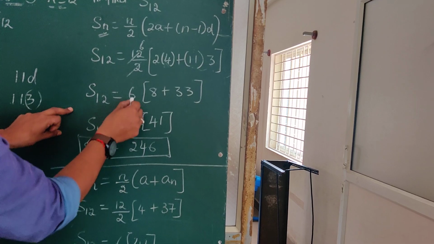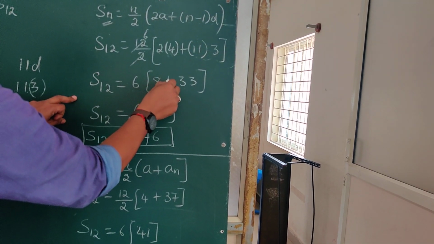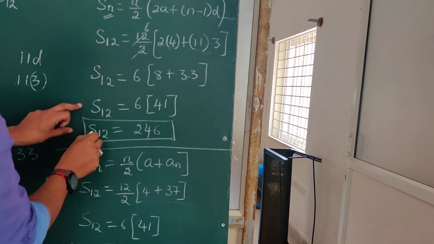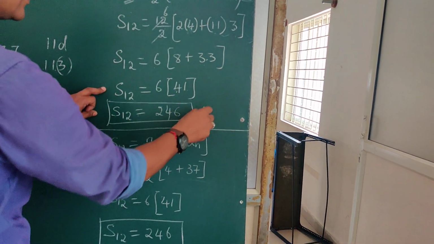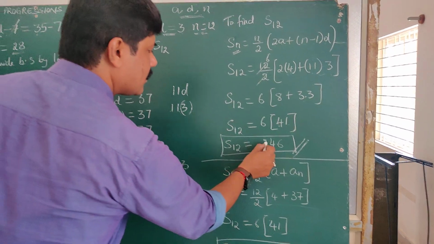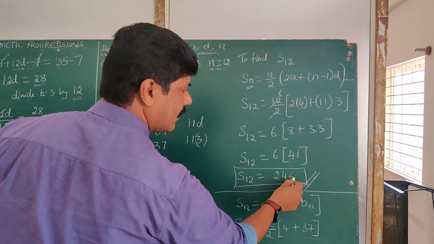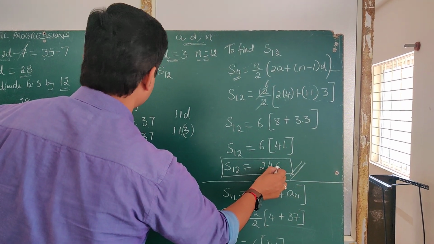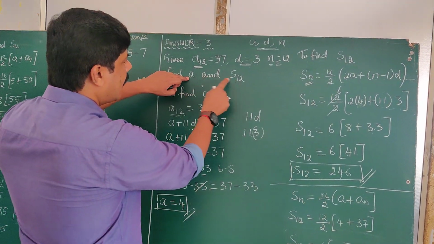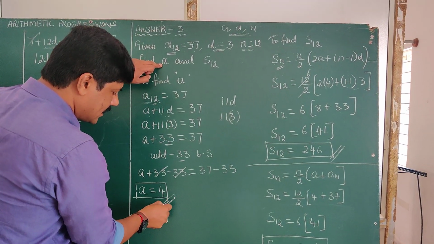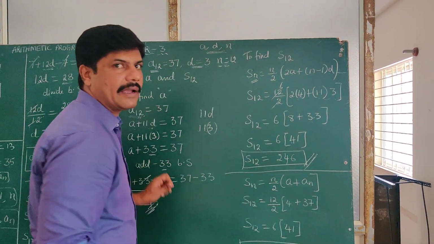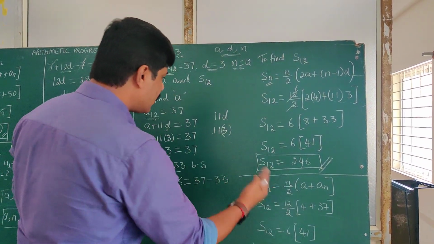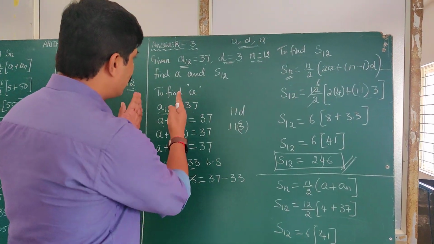S12 is equal to 6 times, 8 plus 33 is 41. S12 is equal to 6 times 41, which is 246. Thus we have got S12 is equal to 246. What is asked? A and S12. A is 4, S12 is 246, and we have got all the values, whatever is given.